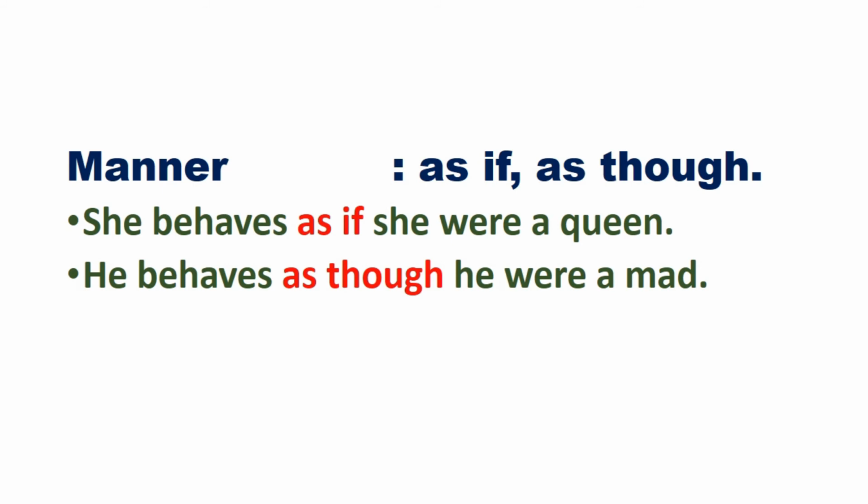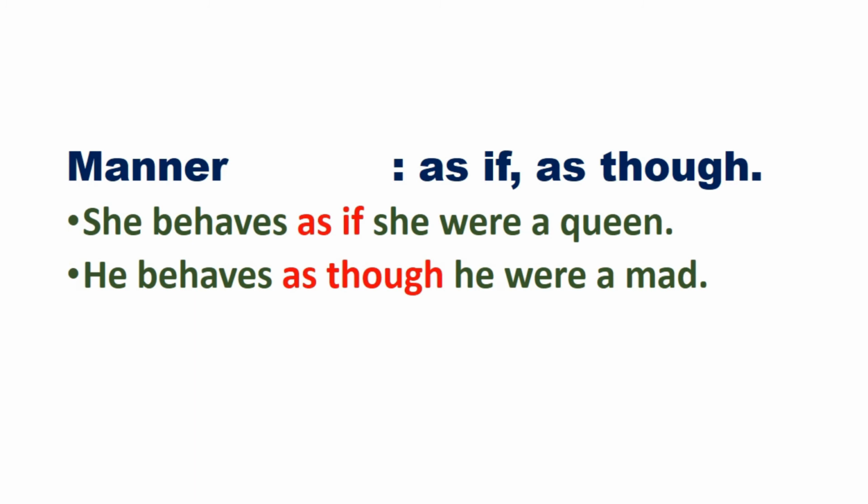Similarly, we have some subordinating conjunctions for manner. As if, as though are the two commonly used subordinating conjunctions. She behaves as if she were a queen. Now note one thing, here she is followed by were. It is actually called subjunctive mood or impossible condition of an adverb clause. So she behaves as if she were a queen means she is behaving thinking that she is a queen.